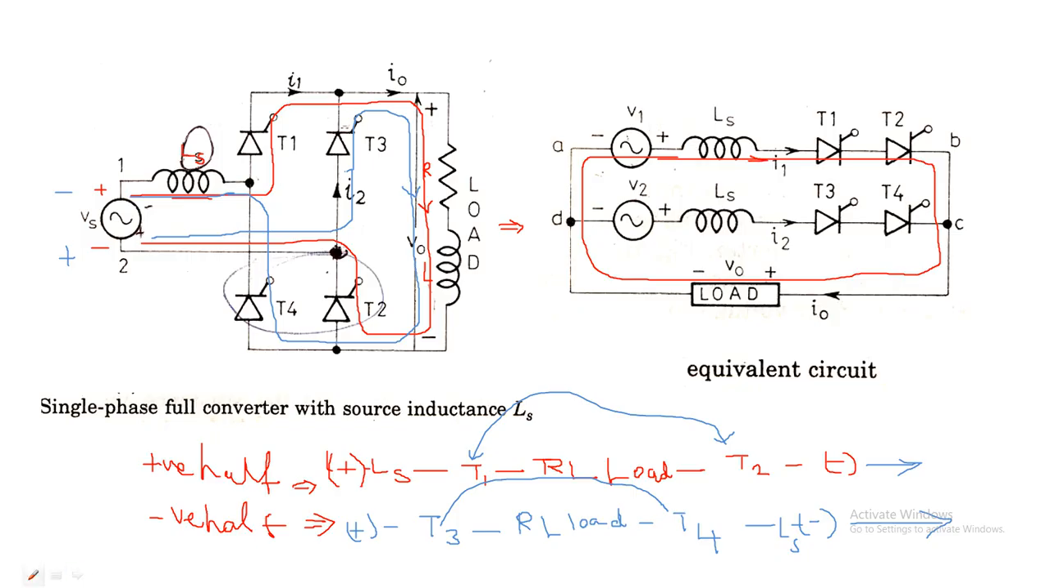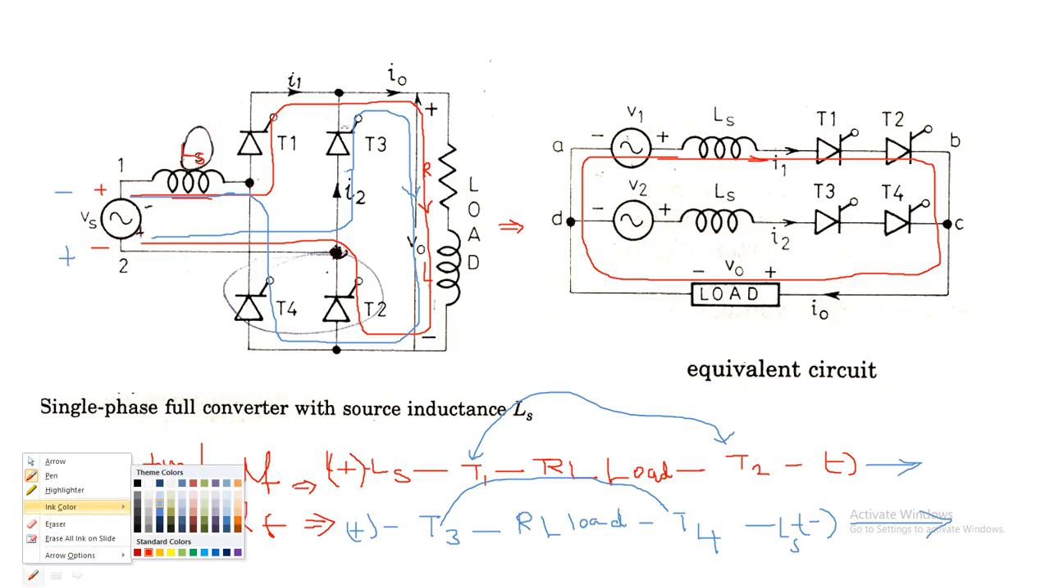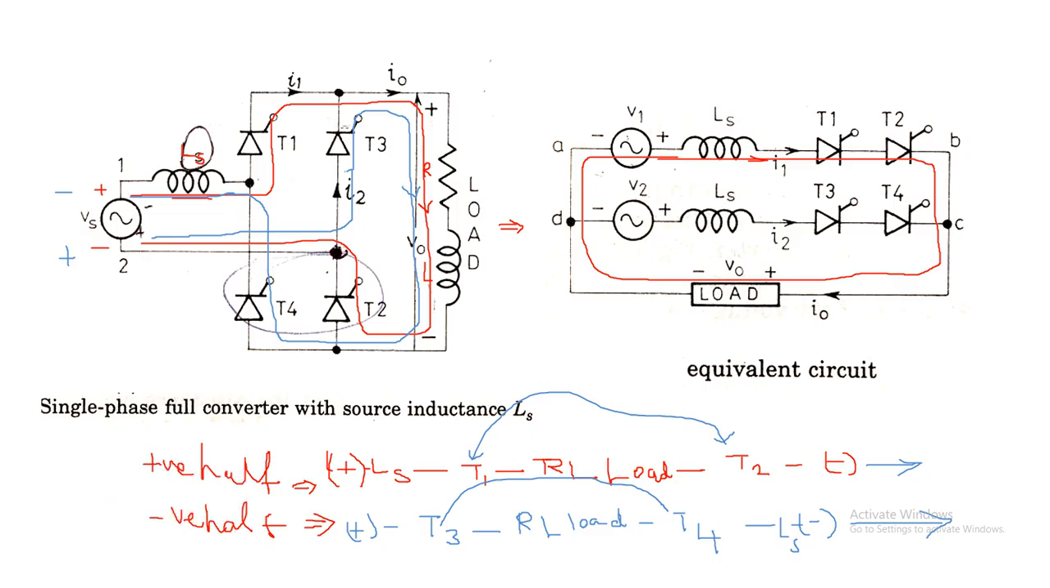And similarly for the negative half cycle, we will have the current direction like this. So this will be the current direction for the negative half cycle. This is the same as the equivalent circuit for the single phase full bridge converter.